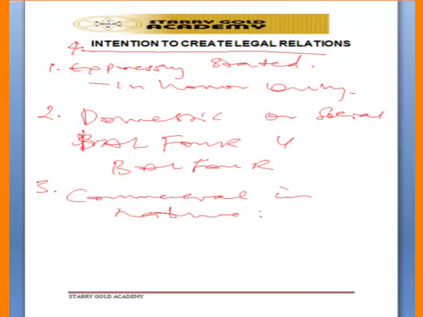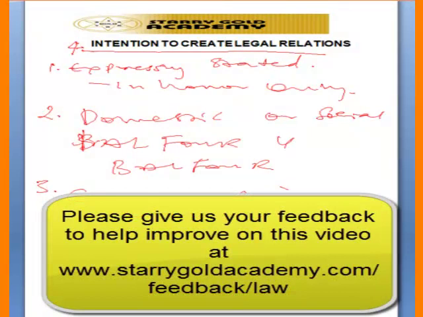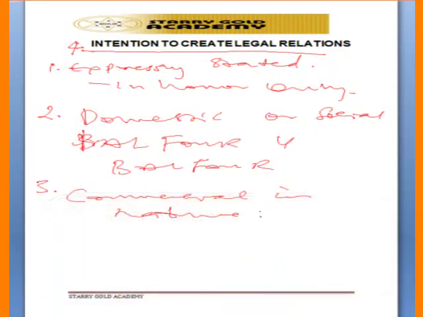That is the way the court may discover whether parties coming into a contract intend to enter into a legal relation or not. If it is commercial in nature, the court will assume that they intend to enter into a legal relation because it is commercial. If it is domestic, the court will assume that they don't intend to enter into a legal relation. Also, it may be stated in the agreement, either in written form or in oral form, that they intend or they do not intend to enter into a legal relation.